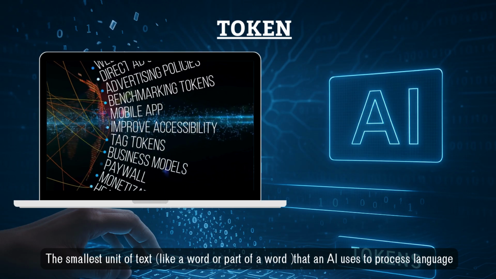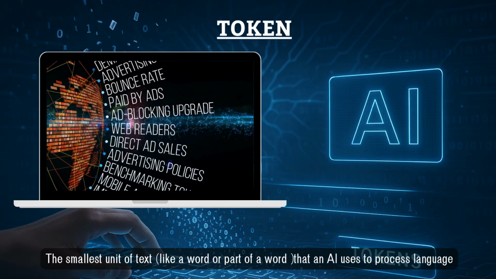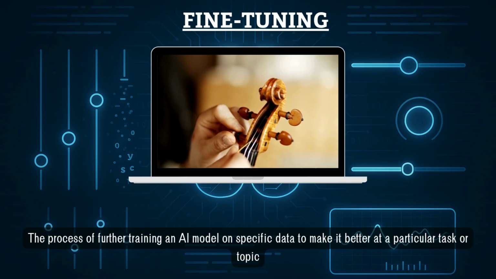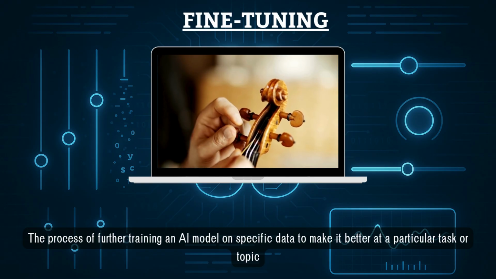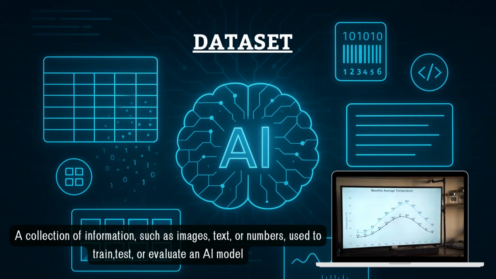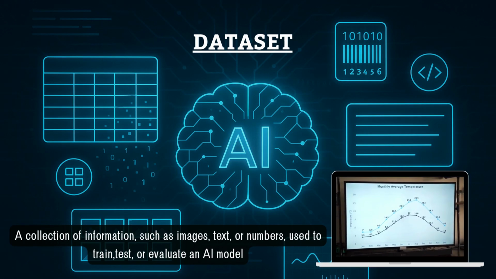Tokens are the smallest units of text, like words or parts of words, used by AI to understand and process language. Fine-tuning means training an artificial intelligence further on specific data to improve its accuracy for particular tasks. Datasets are collections of information, texts, images, numbers, used for training AI models.